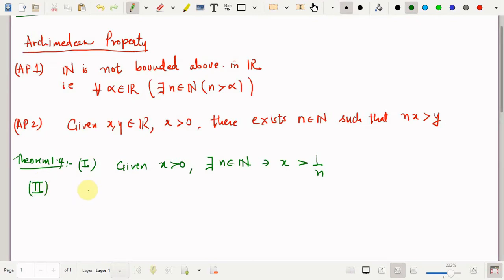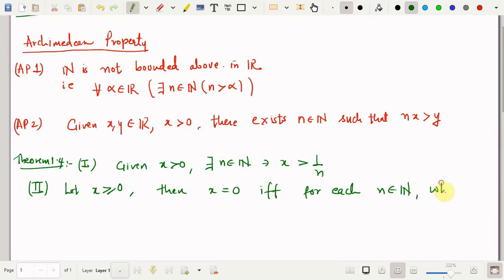And the second statement is a very important application, and most of the time we use this to prove equality. Let x be greater than or equal to 0, then x is equal to 0 if and only if for each n in N, we have x less than or equal to 1 by n.